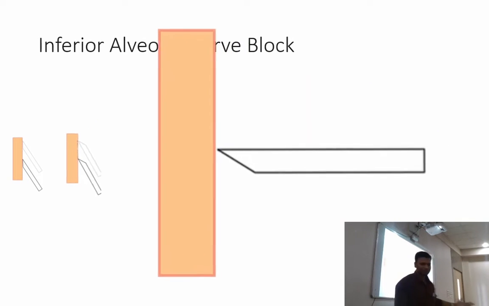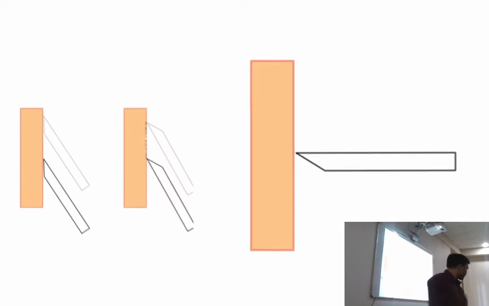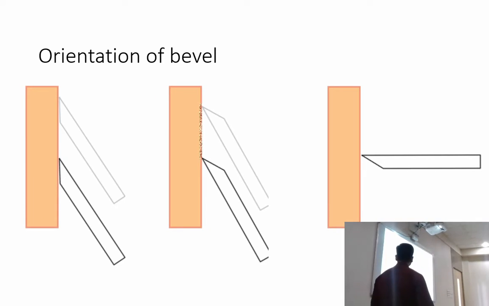And if we approach the bone at a 90-degree angle, it doesn't matter what the direction of the bevel is. But you have to make sure that you contact the bone gently; do not apply pressure. So this was the orientation of the bevel.